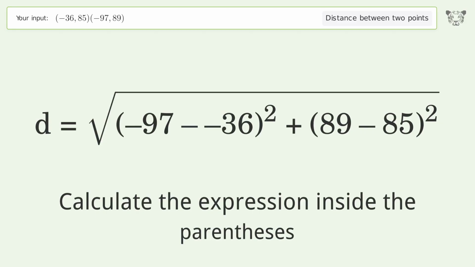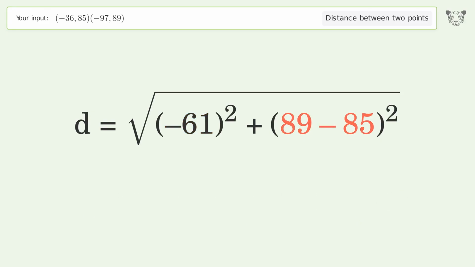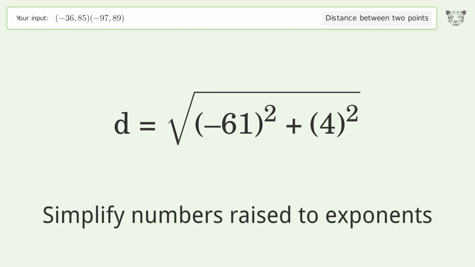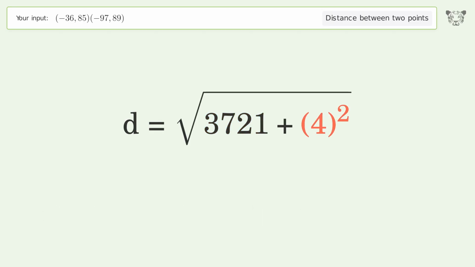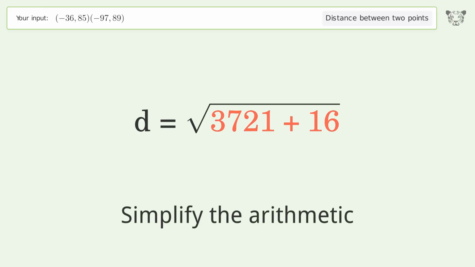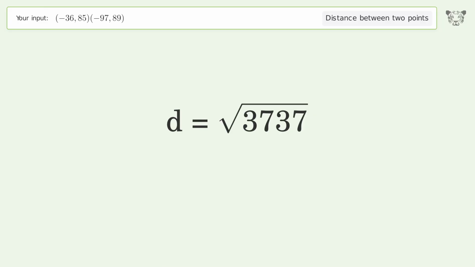Calculate the expression inside the parentheses. Simplify numbers raised to exponents. Simplify the arithmetic. And so the distance between the 2 points is the square root of 3,737 or 61.131.